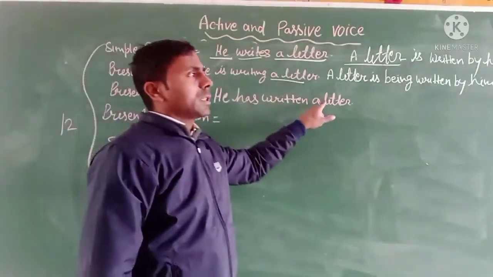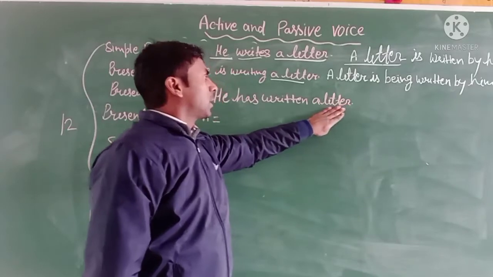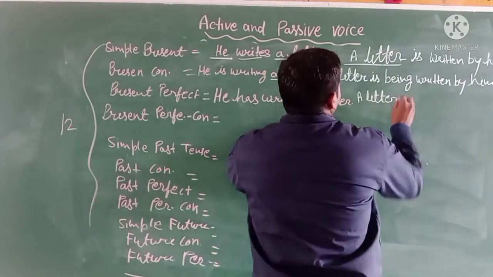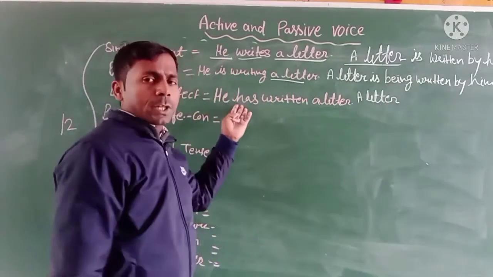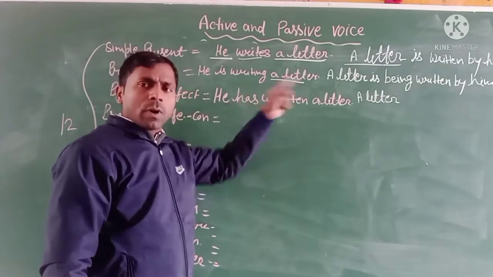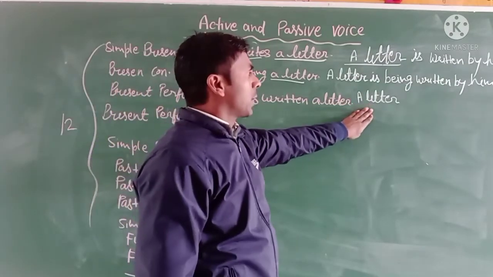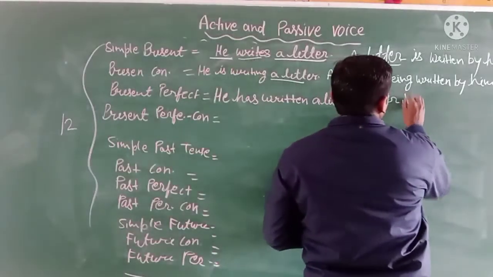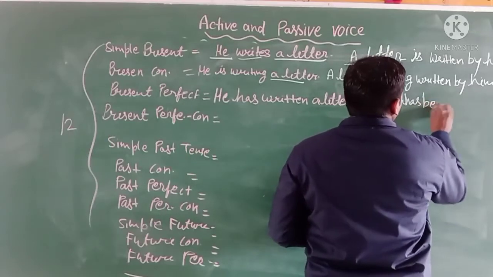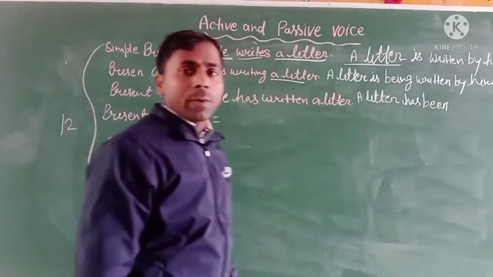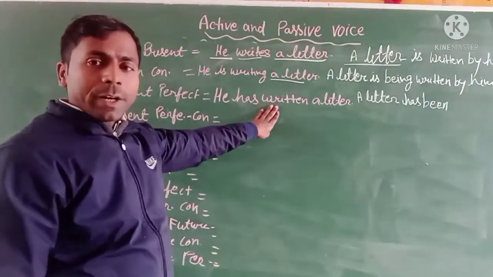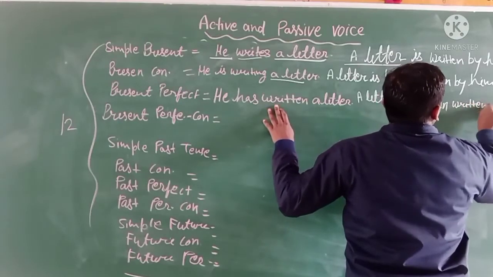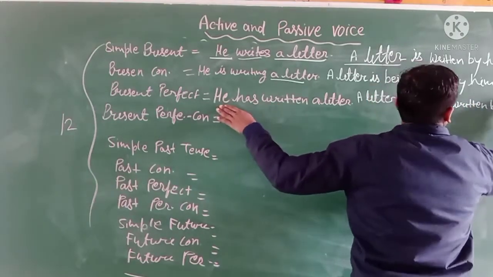When you change this sentence into the passive voice, the subject is a letter, and use simply the present perfect tense helping verb here, has. Then you also use has or have according to the subject. If here it is letters, then it will be have. After the has, you add one word, be, and the verb is already in the third form, so no change here. It will be written by, he will be he.